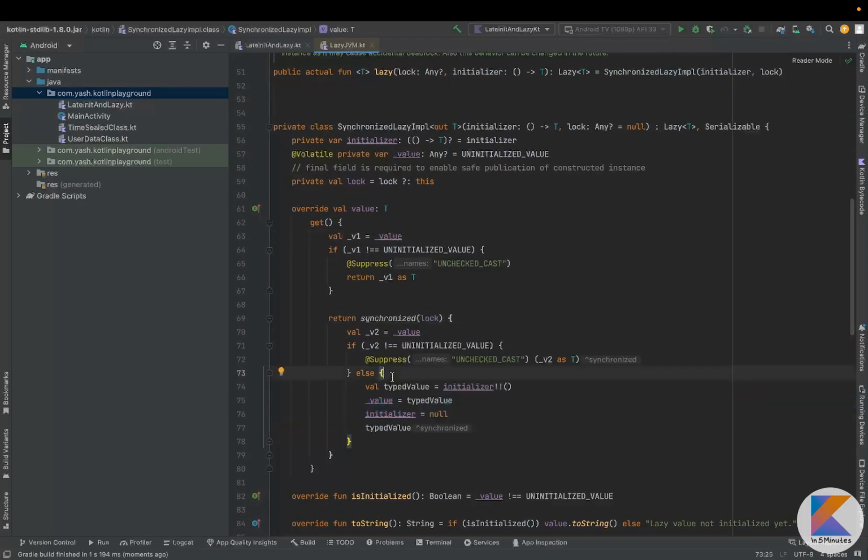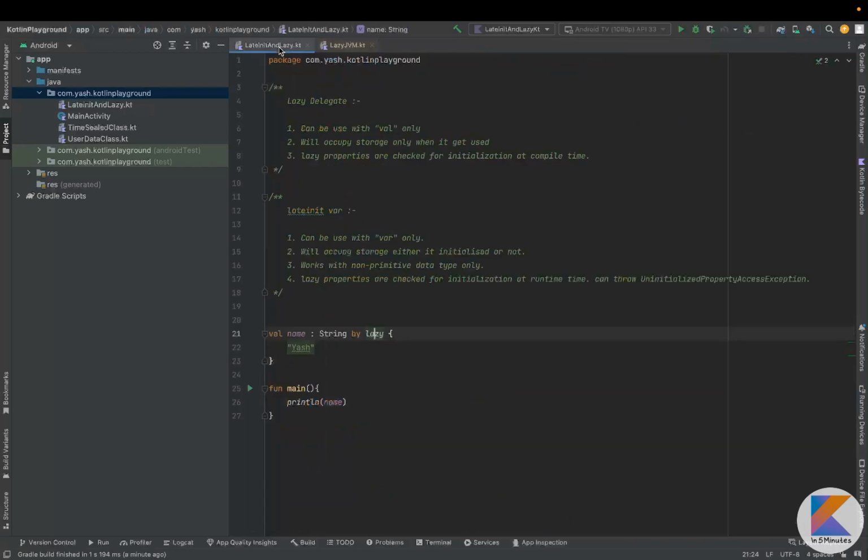So it means when we access it somewhere, only then will it be initialized, and only then will it store that value and occupy the storage. The third thing is that lazy properties are checked for initialization at compile time only. If I am not giving any value here, it will throw a compile time error. So it checks for the initialization at compile time only. So these are the three properties here.